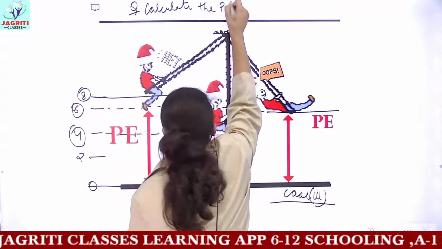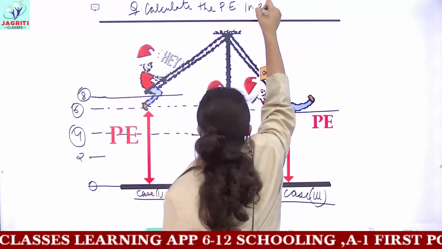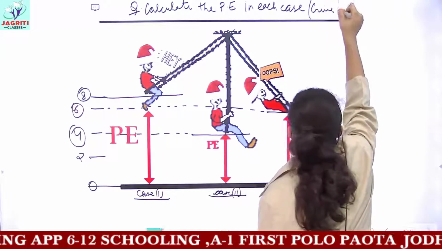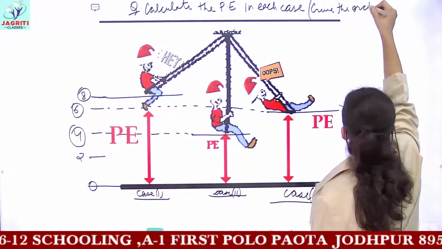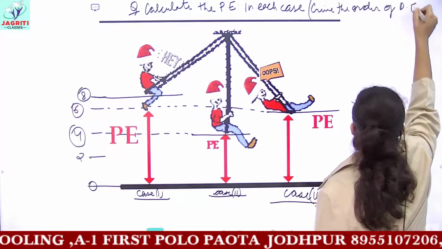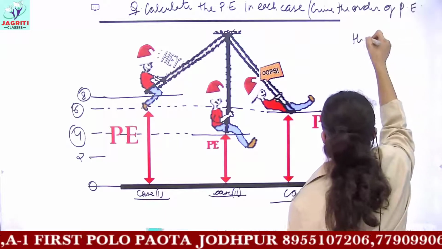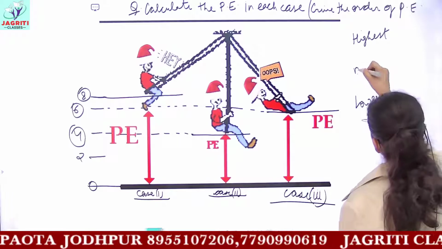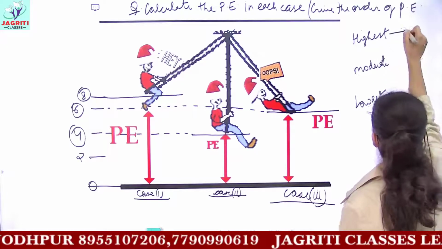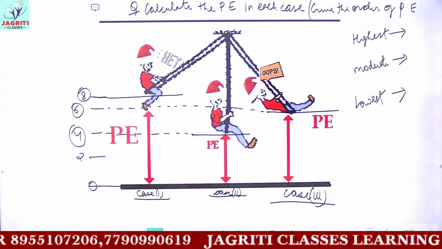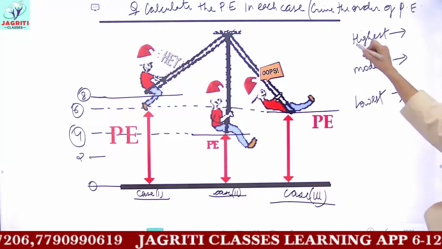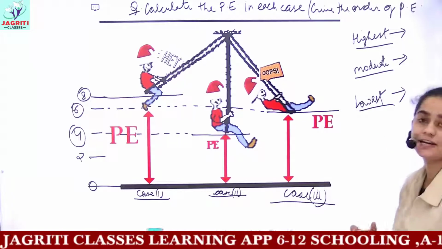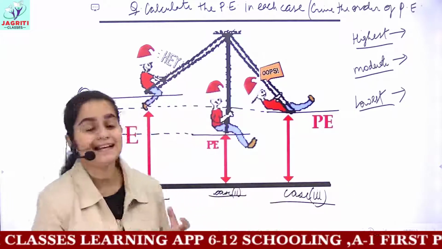Calculate the potential energy in each case, or you can write, here you have to give the order of potential energy. That means in which case the potential energy is highest, in which case it is lowest, and the moderate case of potential energy. So you have to answer accordingly, in the given cases, which case has the highest potential energy, which has a moderate, and comparatively which case has the lowest potential energy here. So how would we be dealing with such questions?